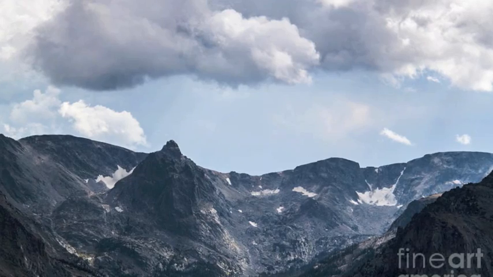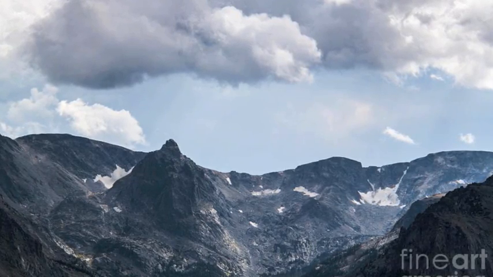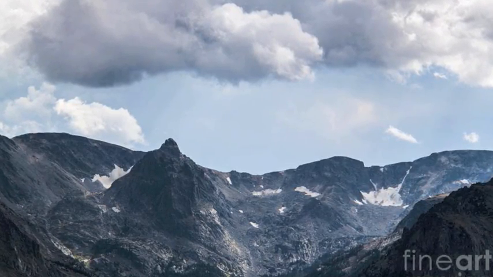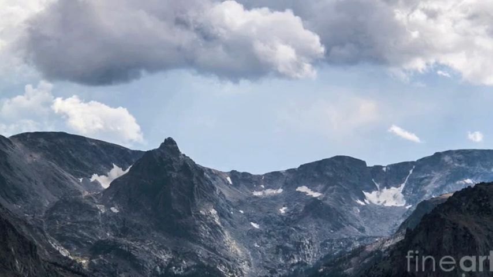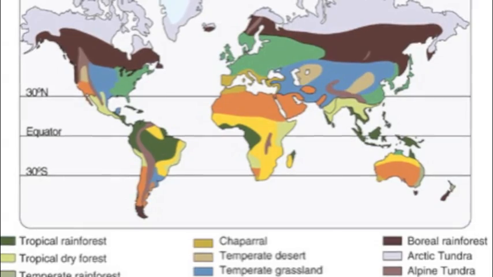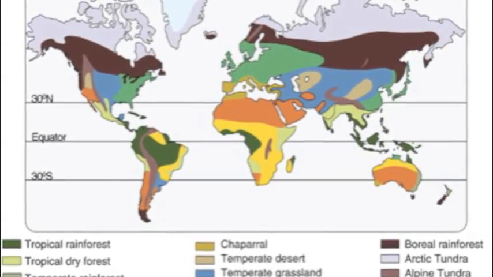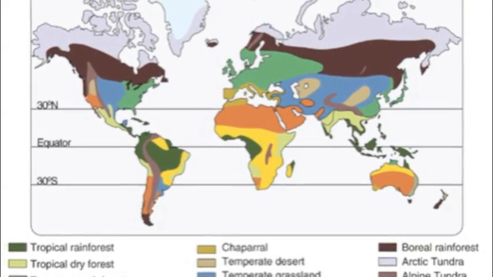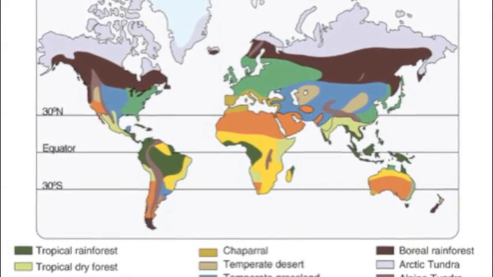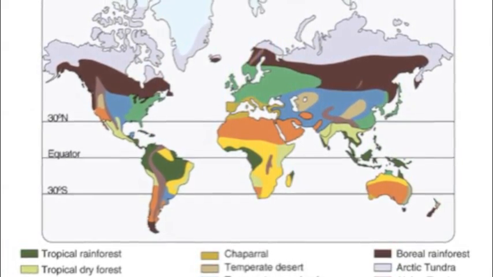The average precipitation of the alpine tundra is around 20 inches, which mostly is in the form of snow. The average temperature is generally below freezing in the winter and 50 to 55 degrees Fahrenheit in the summer. However, wind speeds can exceed 100 miles per hour, which results in the harsh conditions of this biome.